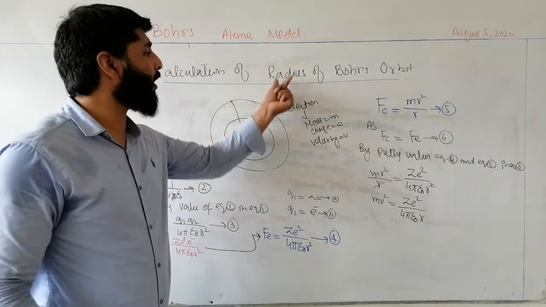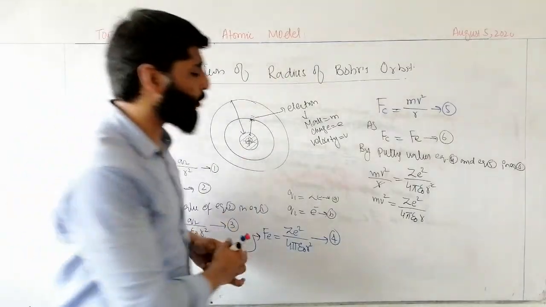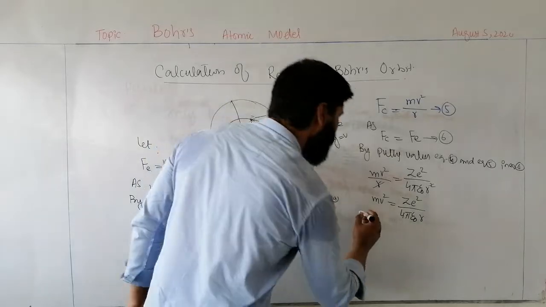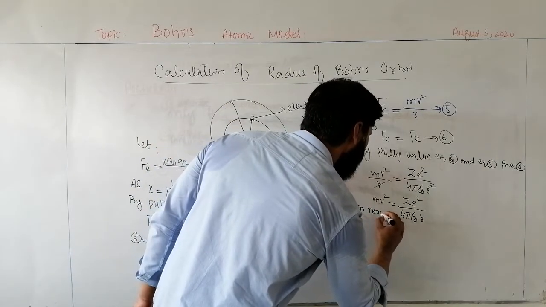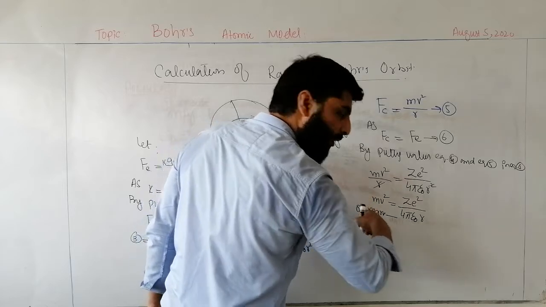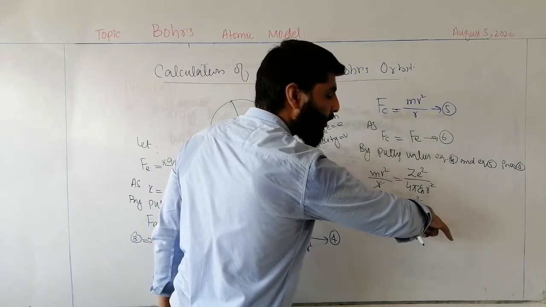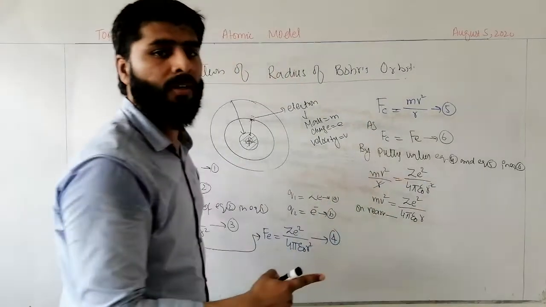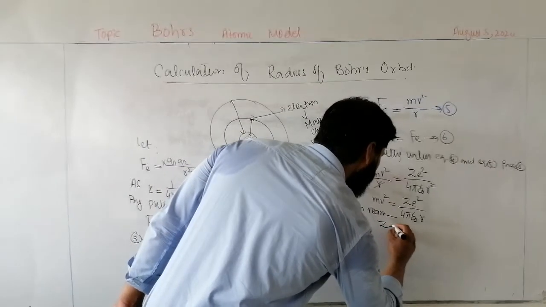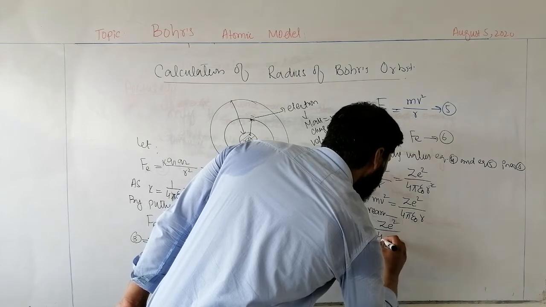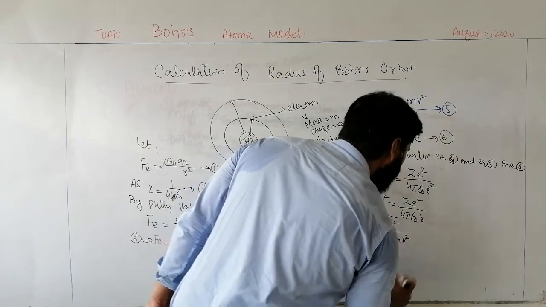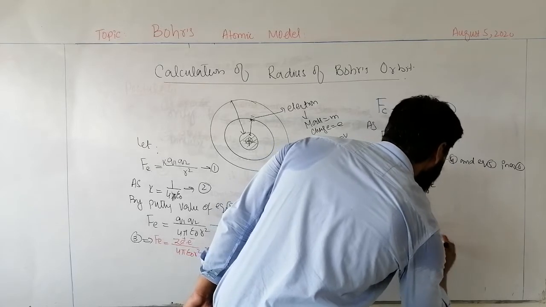As we are interested in calculating the radius of the circular path, we can find the radius by rearranging this equation. The positions of r and mv square will be replaced by one another. So on rearranging, we get r is equal to Ze square divided by 4 pi epsilon naught mv square. This is equation number 7.